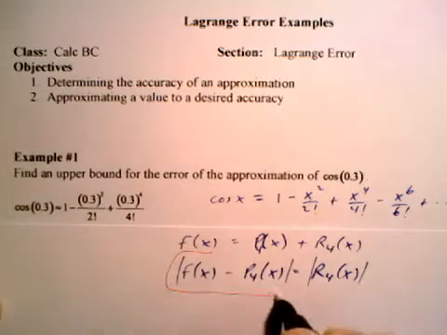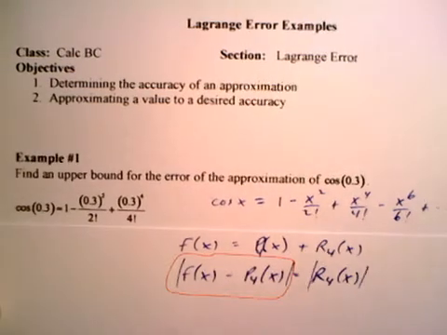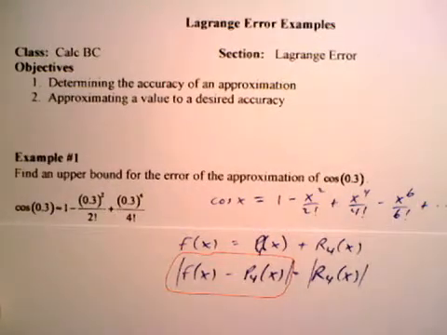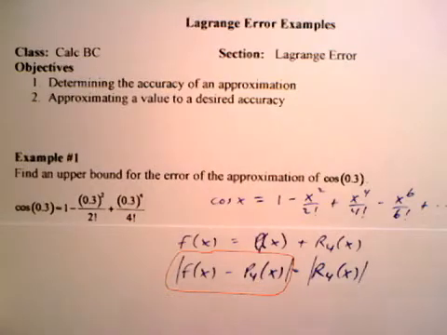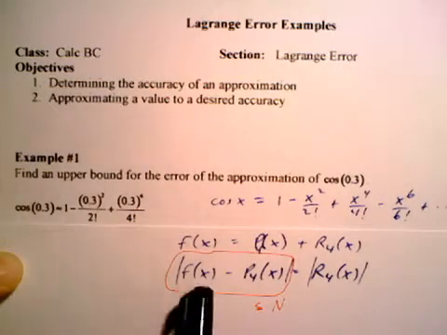They won't even say error bound. Or they'll say, show that this is less than or equal to some real number. You have to be able to interpret what is being asked, and all of these are basically asking the same thing: how big is the error when you use this polynomial to approximate that function?